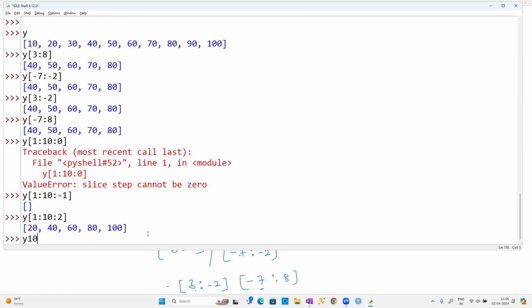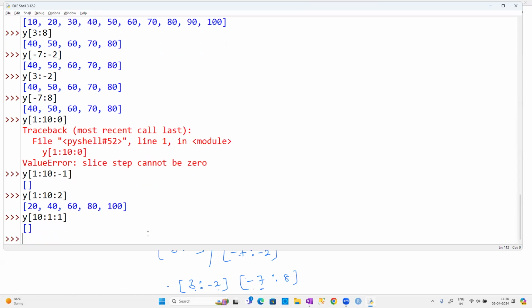But whenever I want to move from 10 to 1, so you are moving from a higher index to a lower index, then you know that we have to give a negative step. You have to give -1. We cannot give a positive step here. If I give 10:1 with a positive step, we don't get any output. Again, we'll get an empty list. That's why it is going to be 10:1 with a step of -2.